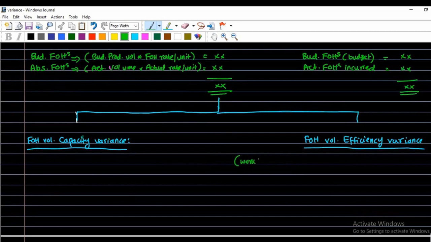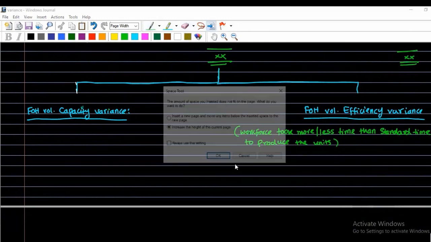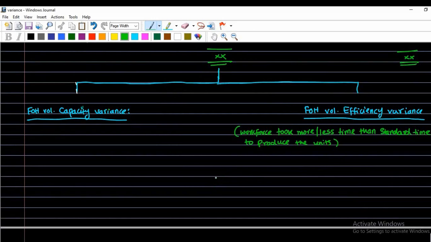the workforce took either more or less time than the standard or allowed time to produce the output, to produce the unit, the product, or the whole units. Efficiency discusses the point that the workforce took more or less than the standard time.